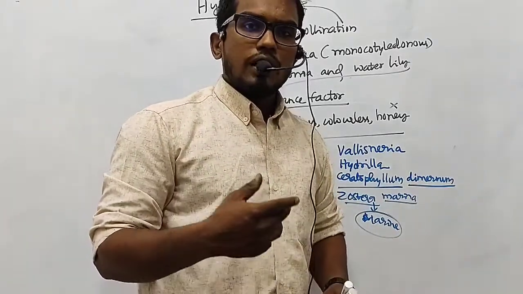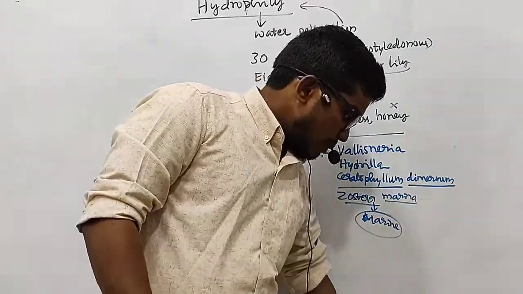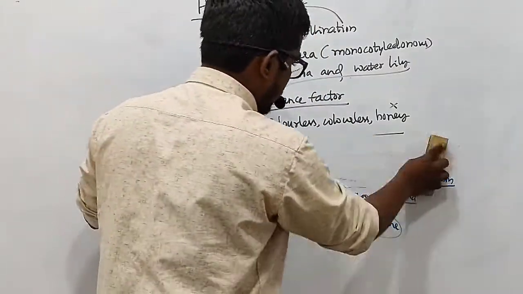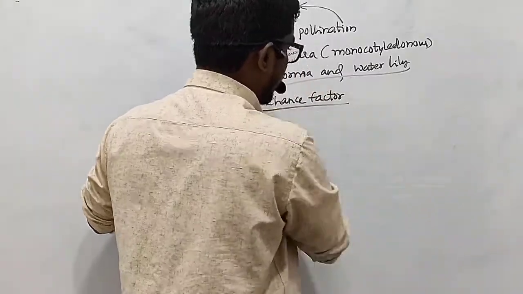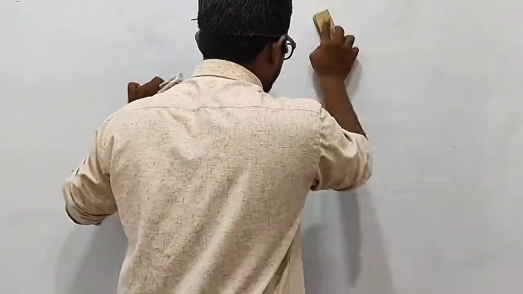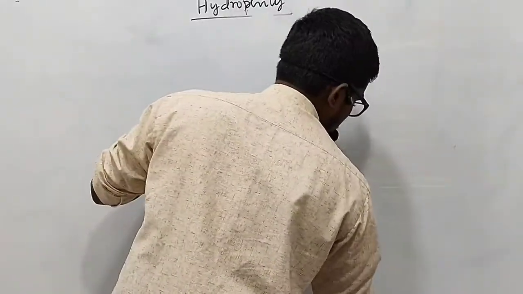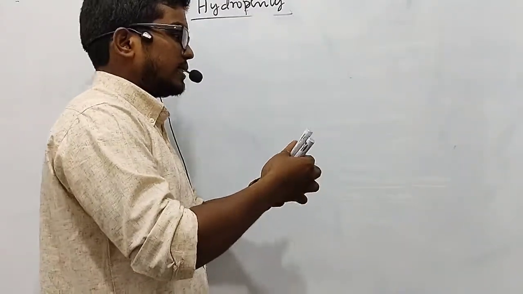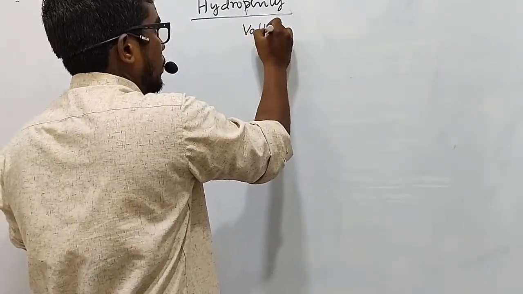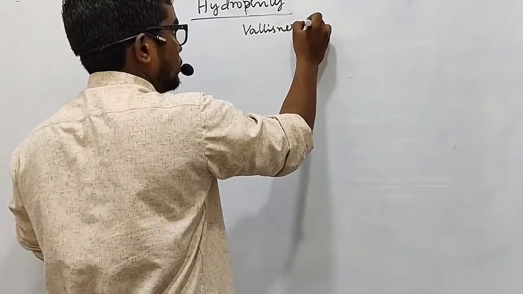Now, when we talk about the adaptations, especially of the hydrophytic plants, we need to know that they show different types of adaptations. Not all the plants show a similar type, but we can find numerous types of pollination by water. So let us discuss a few of the adaptations. Firstly, let us discuss Vallisneria.